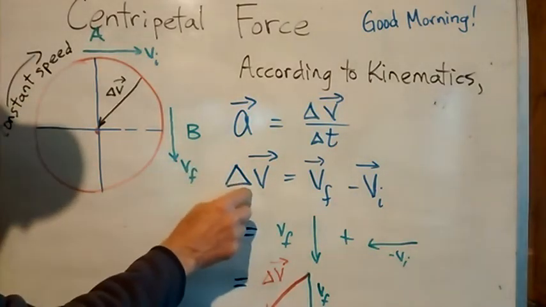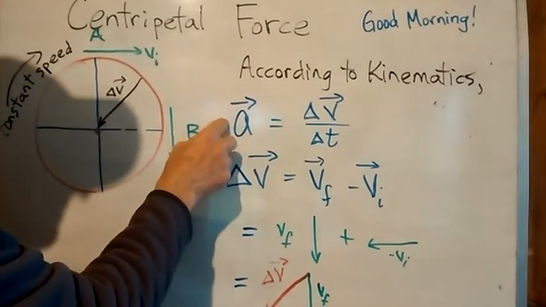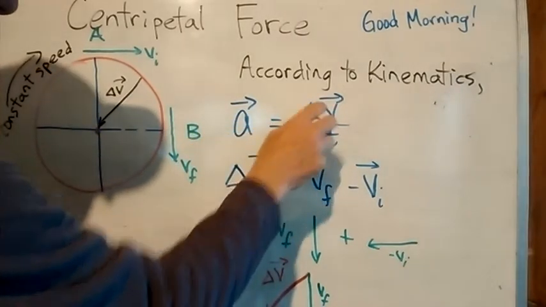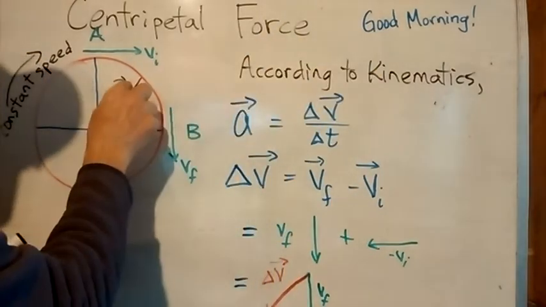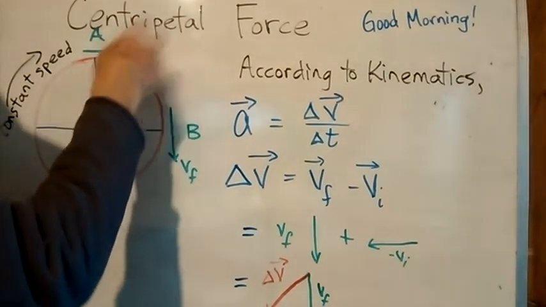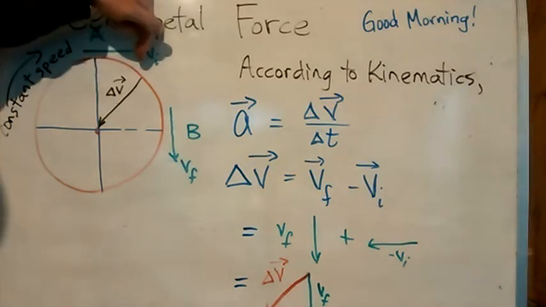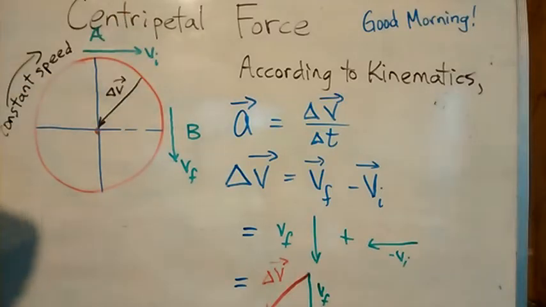If the change in velocity vector is pointing in towards the middle of the circle, A, which is the centripetal acceleration, is directly proportional to V, which means that if V is pointing in that direction, A has to point in that direction too. So the centripetal acceleration is also pointing dead on right into the middle of the circle. So one more time, if change in velocity is pointing towards the middle of the circle, the acceleration has to point towards the middle of the circle too. And that's why they call it centripetal acceleration.